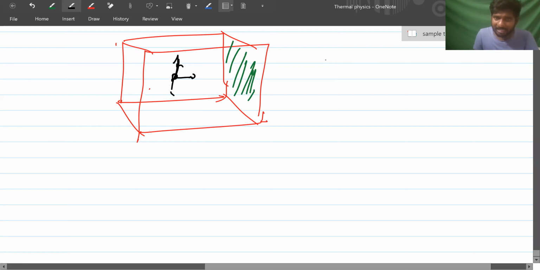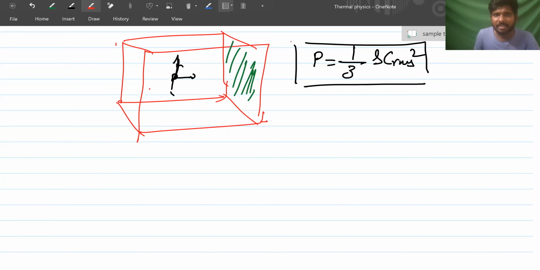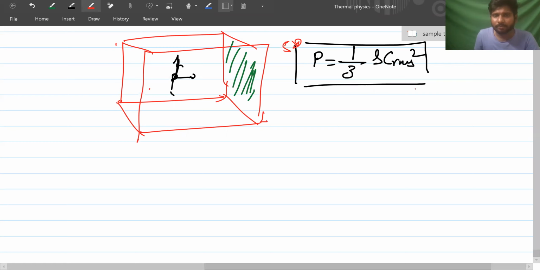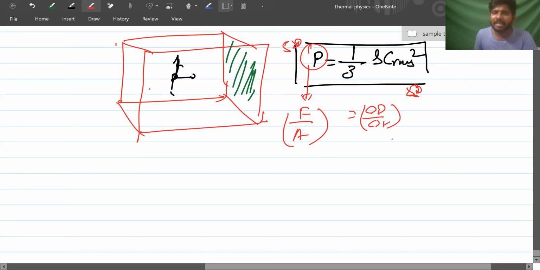Then the pressure on the wall comes to be 1 by 3 rho c_rms squared. This formula is a 5-star formula. Its derivation is given in the NCERT textbook. If you want to find out how we get the pressure, pressure is nothing but force by area, right? Force is nothing but delta P by delta T, divided by area, right?